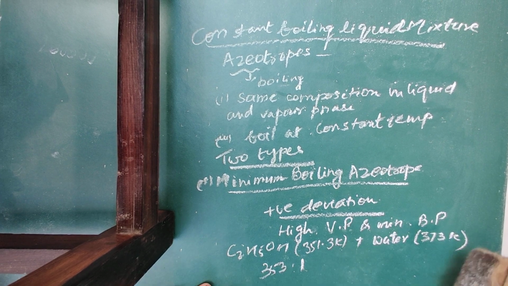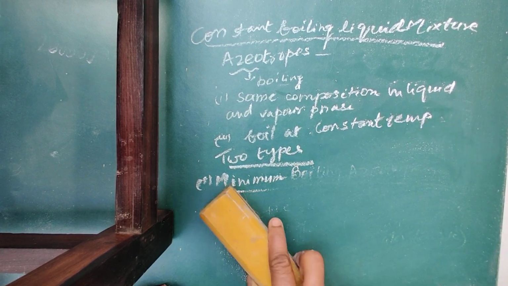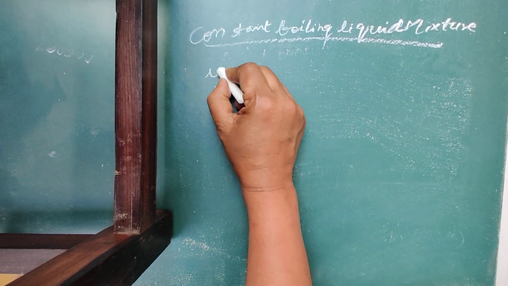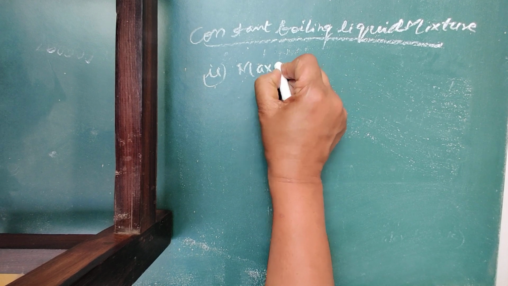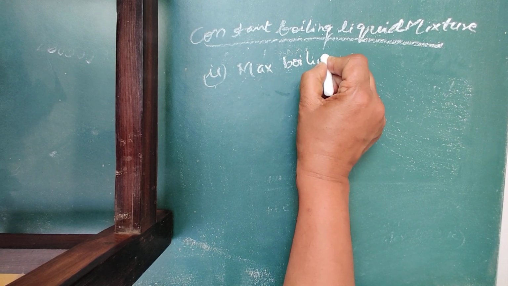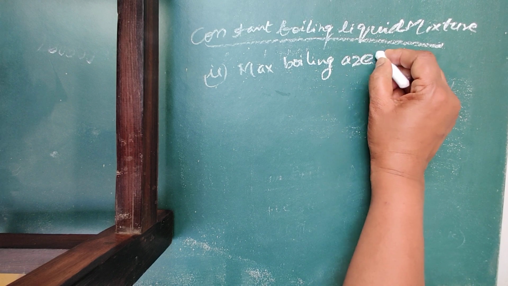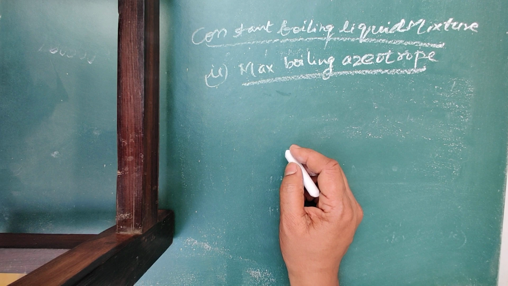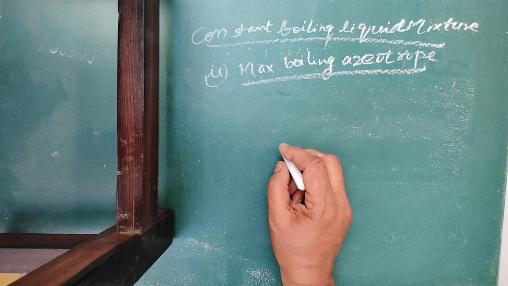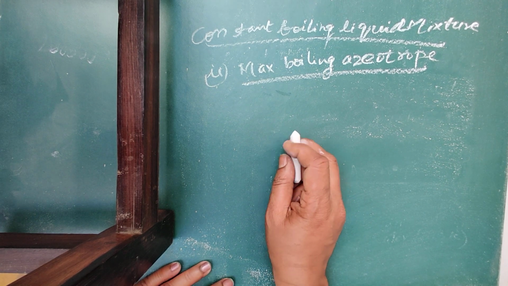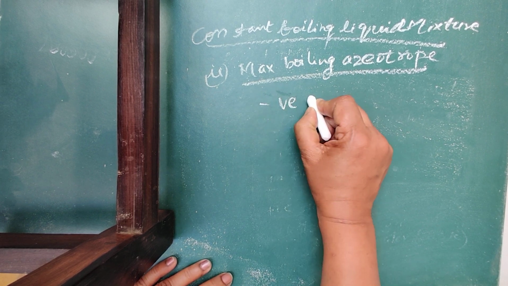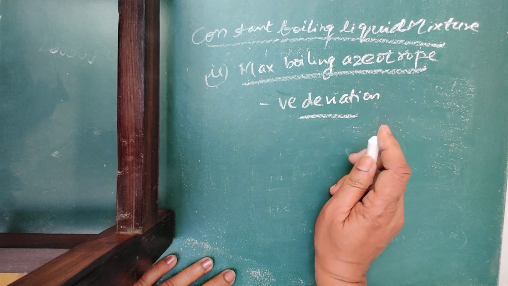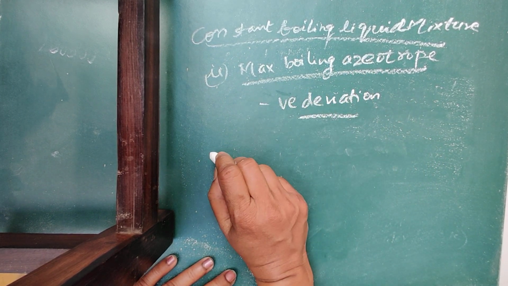Then second is maximum boiling azeotrope, the second type of azeotrope. When you mix the liquids and it shows negative deviation from Raoult's law, then you say this is the maximum boiling azeotrope.